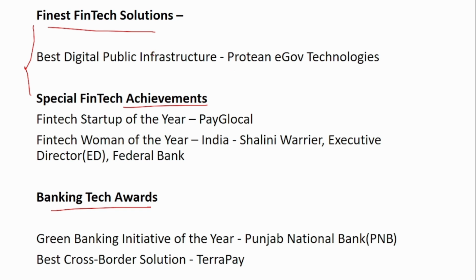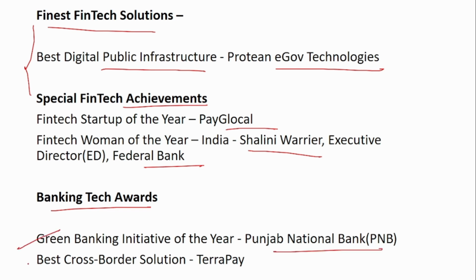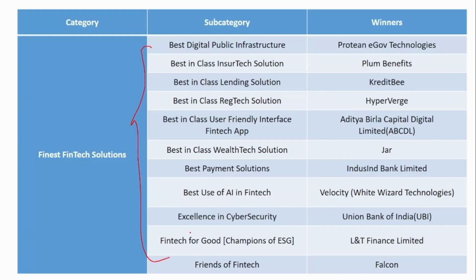Under the Finest FinTech Solution, the subcategory is Best Digital Public Infrastructure, which was given to Protein eGov Technologies. Next is Special FinTech Achievements. The FinTech Startup of the Year was given to PayGlocal. The FinTech Woman of the Year India was given to Shalini Warrier, Executive Director of the Federal Bank. The Green Banking Initiative of the Year was given to Punjab National Bank, and the Best Cross-Border Solution Award was given to TerraPay. This is the entire awards section that was given during the Global FinTech Festival. Just read all these winners and subcategories twice or thrice.